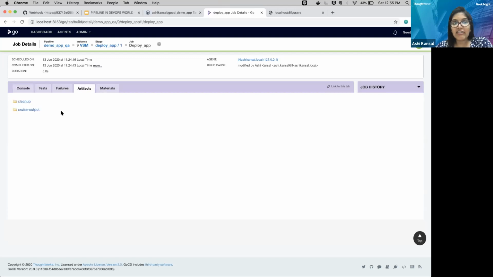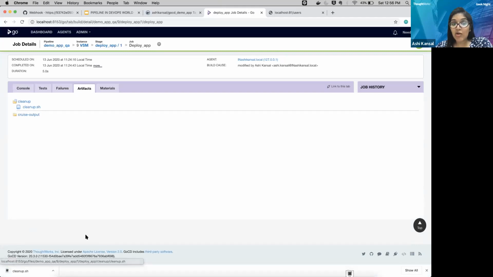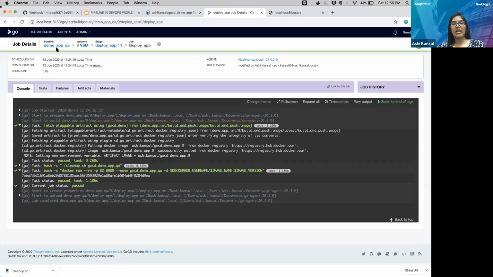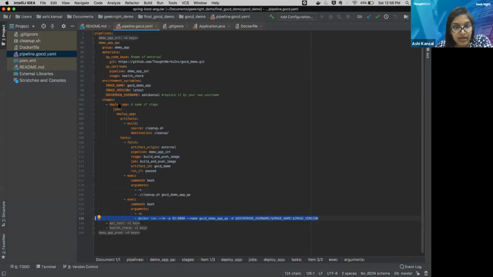Here you can see the artifacts. So we are publishing some artifacts over here. So you can see cleanup.sh. This has been published as an artifact. Inside this, I can also download it. So you can see the script has been downloaded. Okay. So now let's come to the next step.